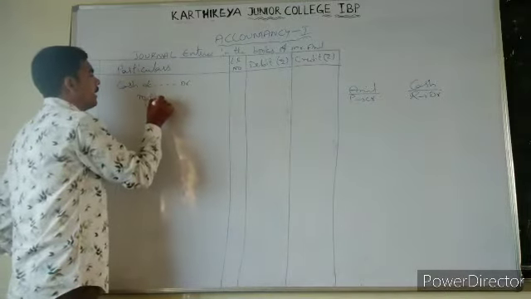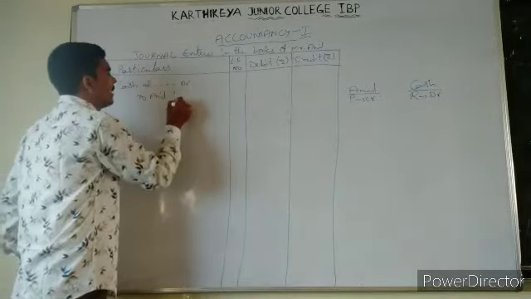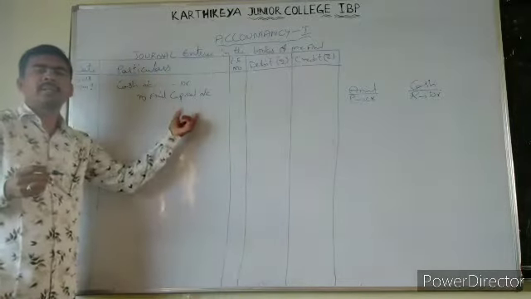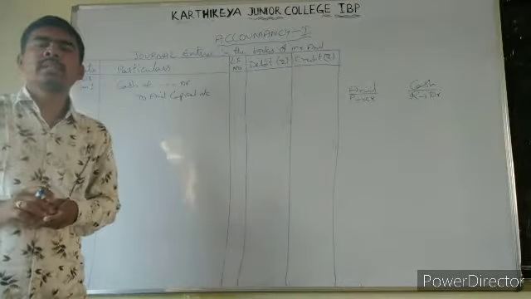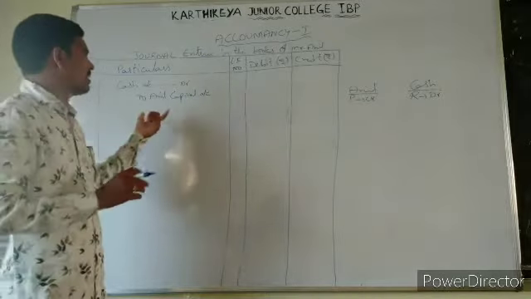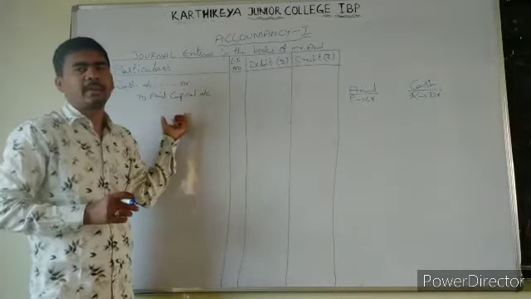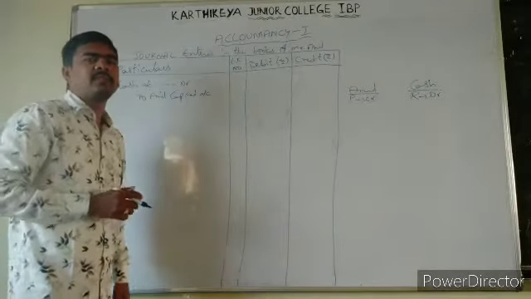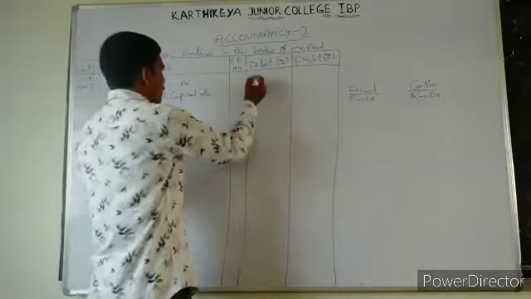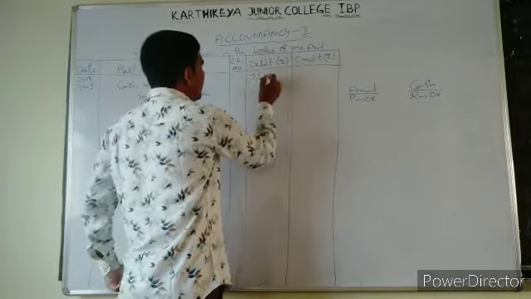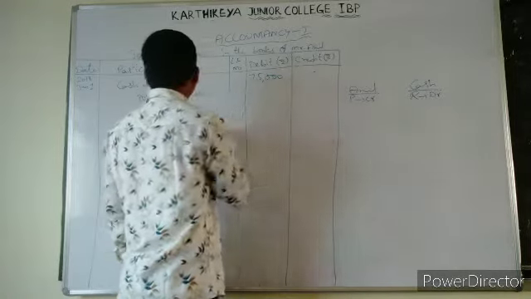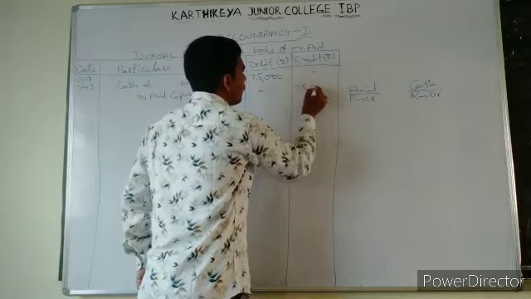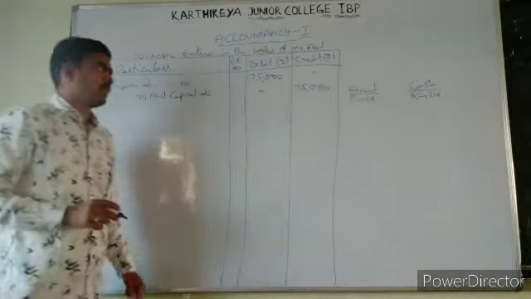So Anil capital account. Why we have got capital? Because he is introducing cash in the business. That is the reason we have written capital over here. And what is the amount? That is 75,000. In debit line 75,000, and Anil is in credit line, so that will be 75,000.